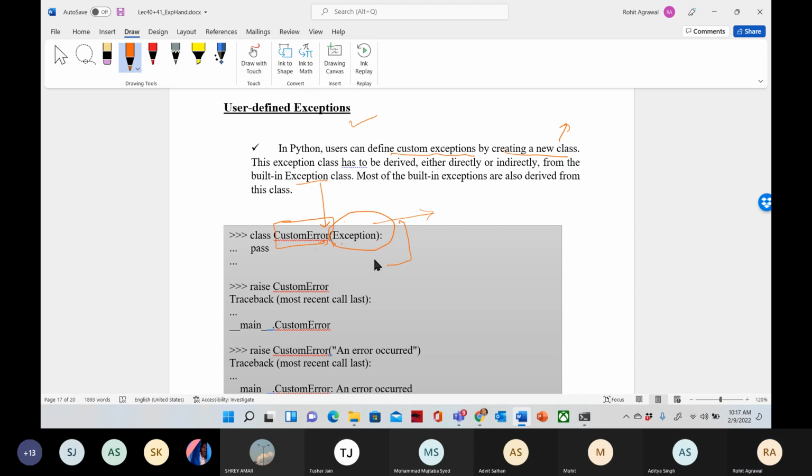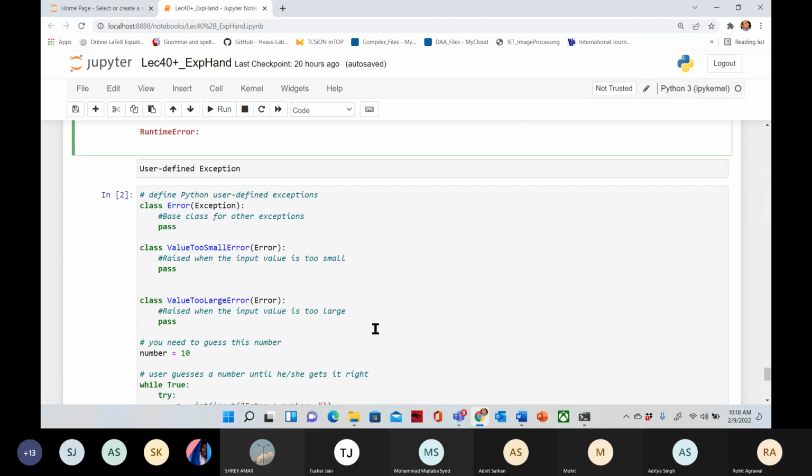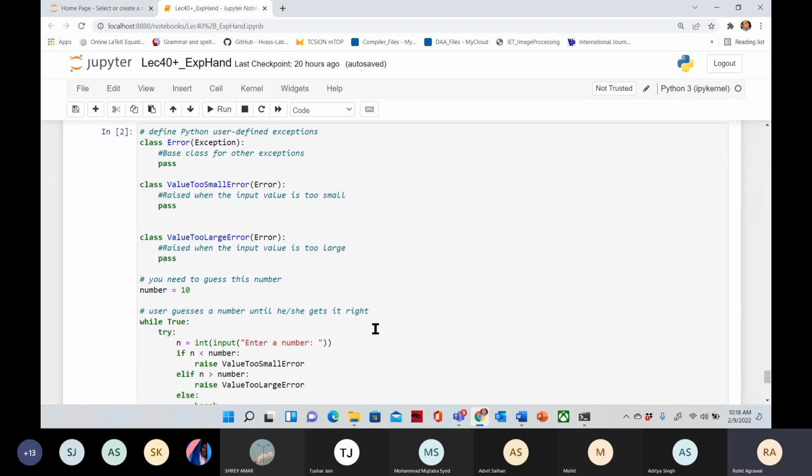Okay. Yes, sir. Okay, so I will show you in the Jupyter notebook. See, look.